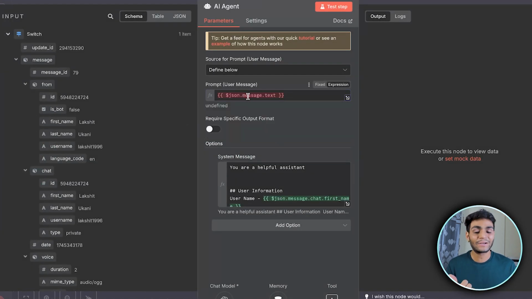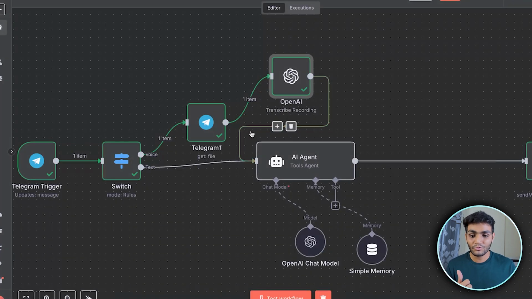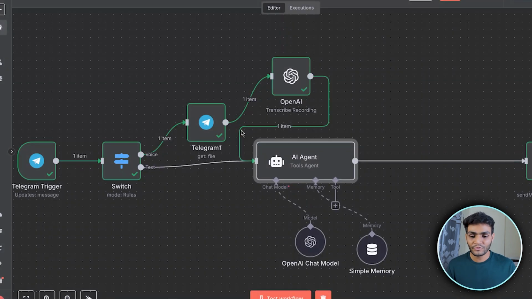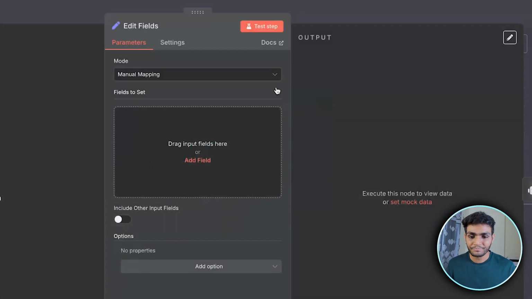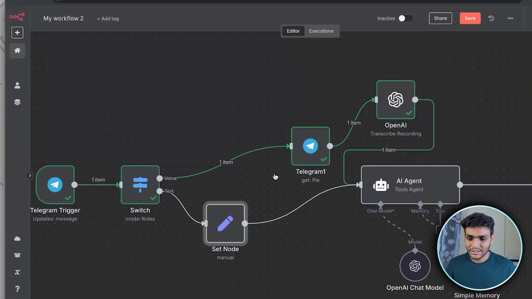It is expecting a JSON.message or text, but from here we are getting only the text part. Whenever we get a message from this thing, it is coming in the form of message.text. So we need to convert this thing to normal text. For this, we'll come over here, add the edit node, and rename it to set node. So now let's connect this part.